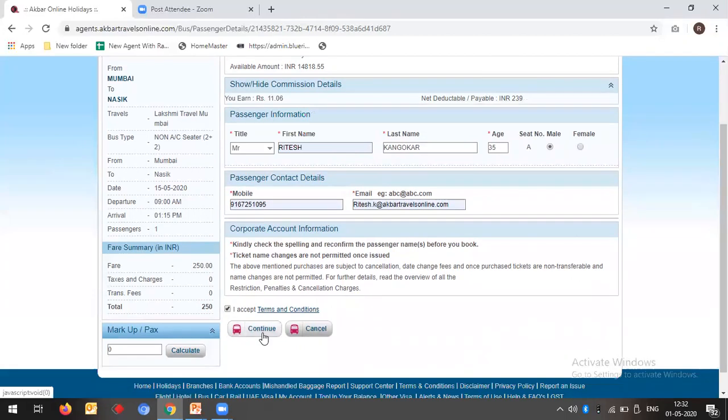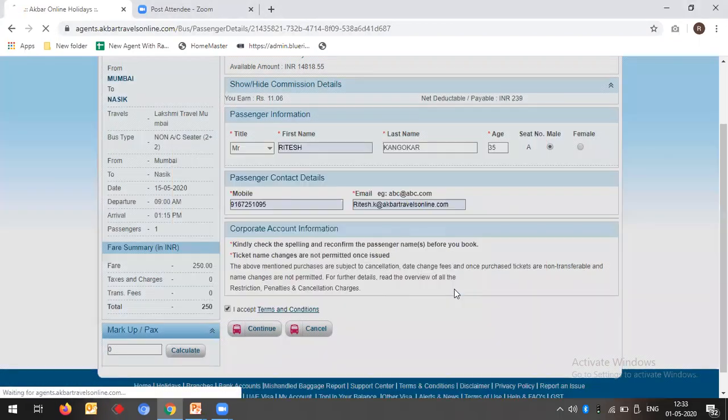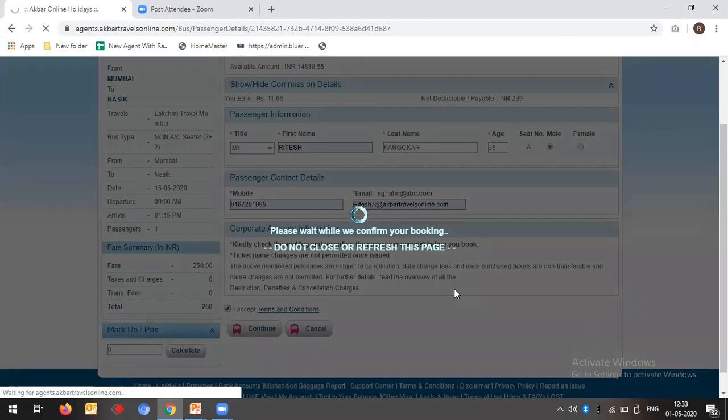Click on continue. Again it will reconfirm all your details. Okay, if you are okay to do it, it is booked clearly. So I am clicking on the book option. Within a few minutes the booking will come in front of you. It is a live booking which I am showing to you.